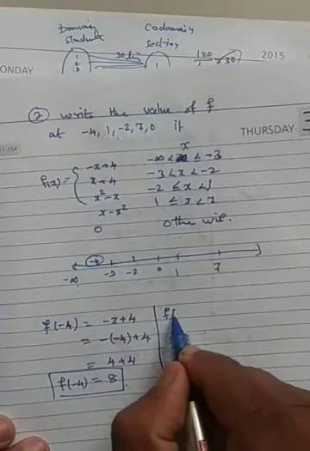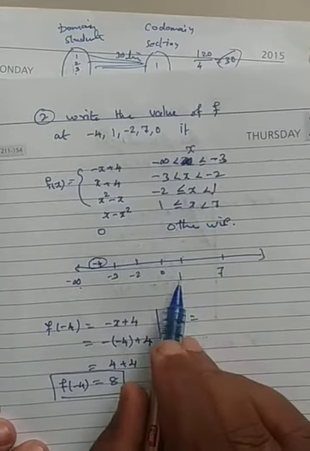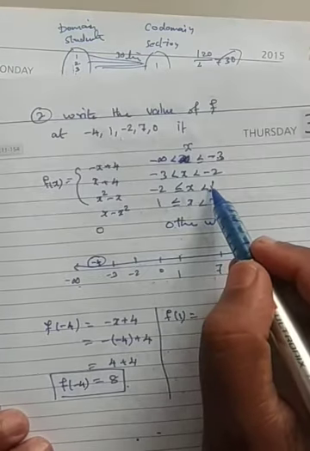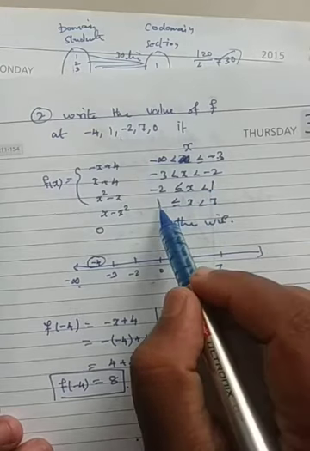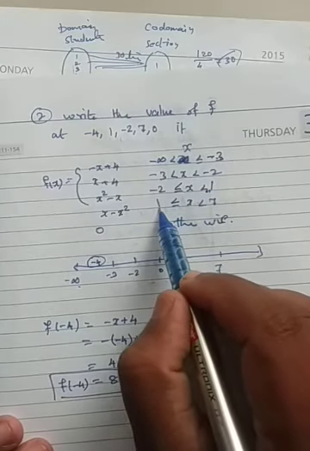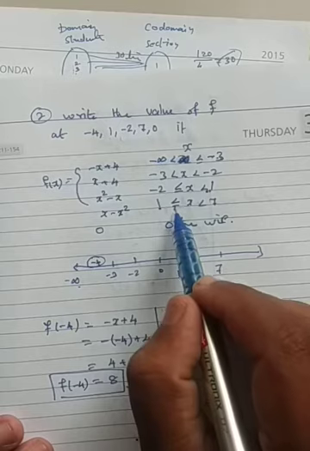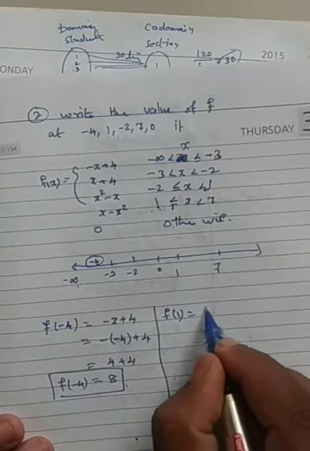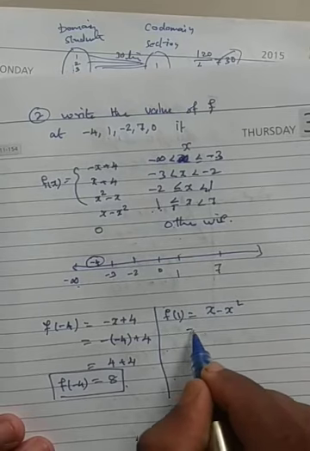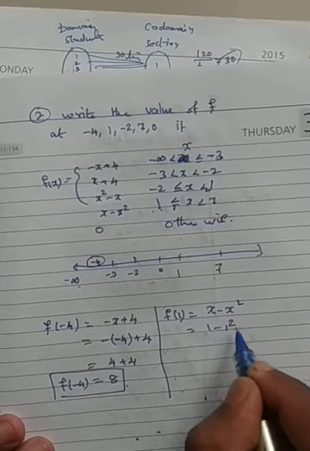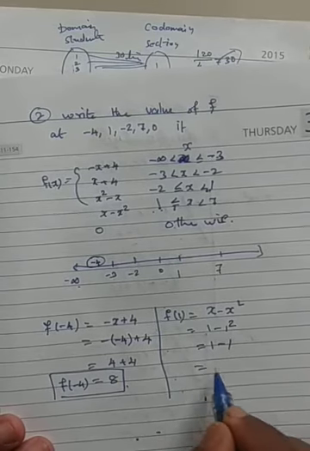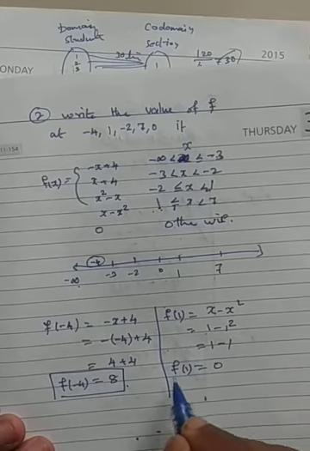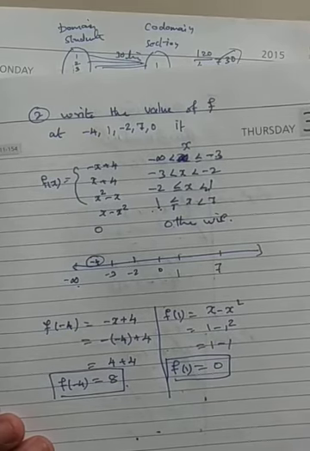Next thing, f of 1. Where is 1? You can see 1 is in both places. Here it is less than, here it is equal to. Equal to is there, that's why we can use it here. So the function is x minus x square. In place of x, 1 minus 1 square, that is 1 minus 1, that is 0. The value of f of 1 is 0. Keep it in mind.